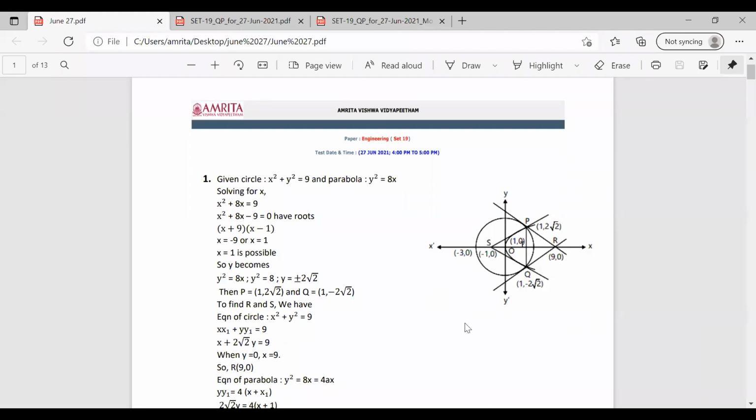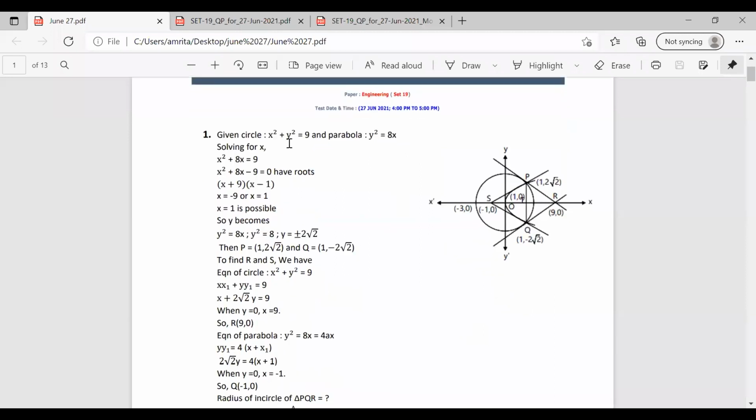In the question, we have y square equal to 8x. Substituting that in the equation of the circle, we can find the roots. x square plus y square equal to 9 is the equation of the circle. In that, we substitute y square equal to 8x. So we have the equation x square plus 8x equal to 9. Now we can solve this equation, x square plus 8x minus 9 equal to 0. We have two factors, x plus 9 and x minus 1. So x equal to minus 9 and x equal to 1.